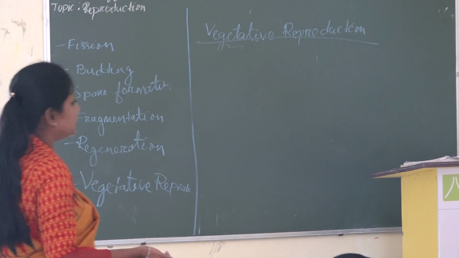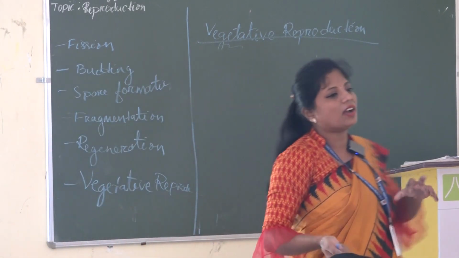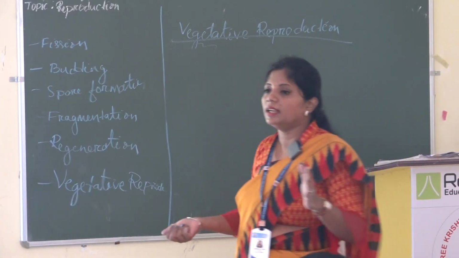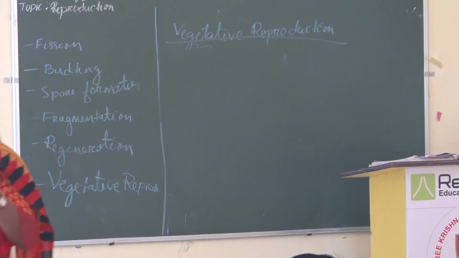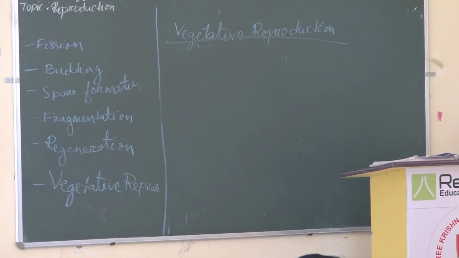Okay, this vegetative reproduction is ancient. In ancient culture of India, we normally used this type of cropping method to get fruit production quicker than seed cropping.